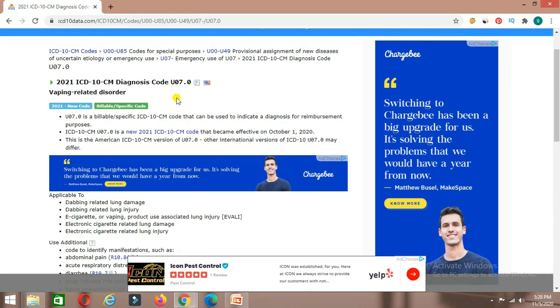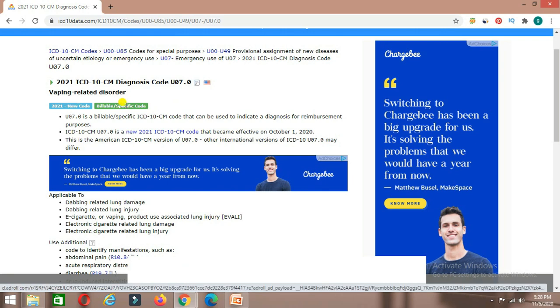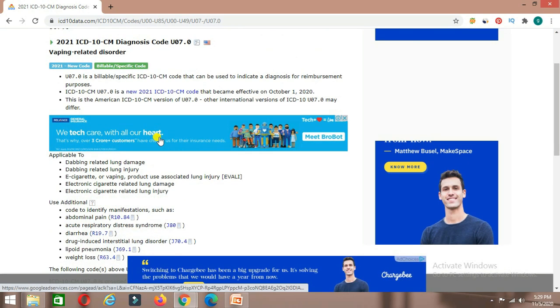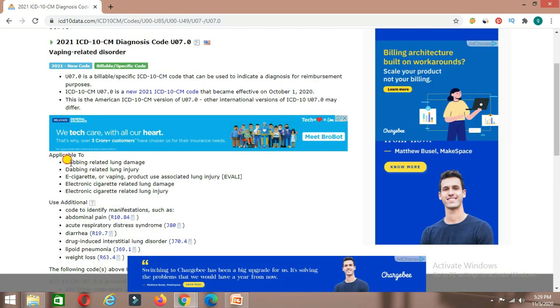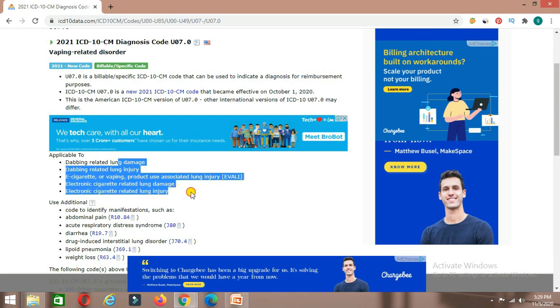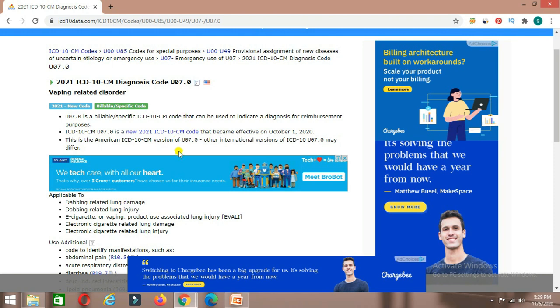See, U07.0 vaping related disorder. In the medical report, if we see these terminologies: dabbing related lung damage, dabbing related lung injury, electronic cigarette related lung damage, lung injury, or e-valley, then we can assign this ICD-10 code.